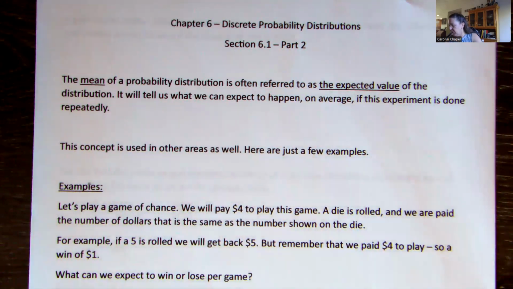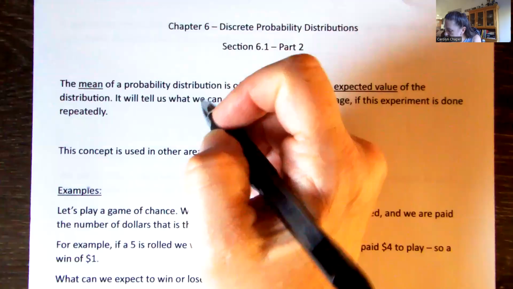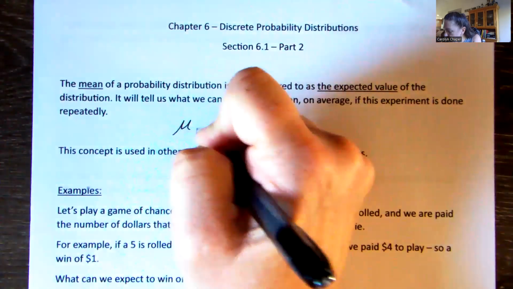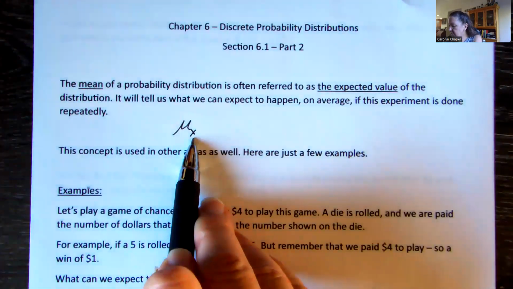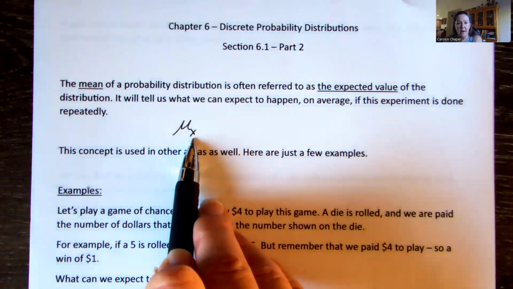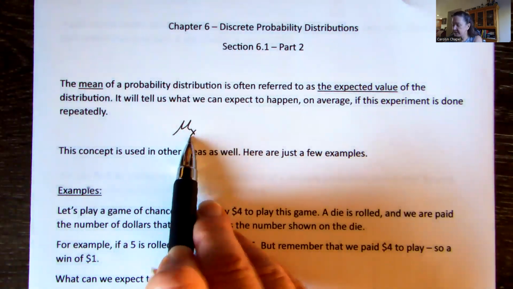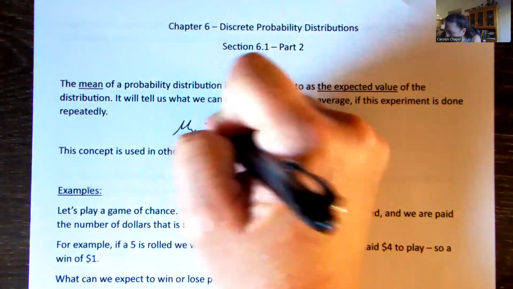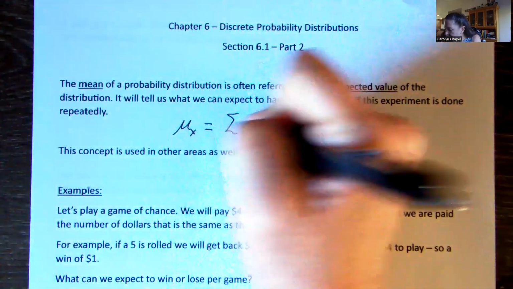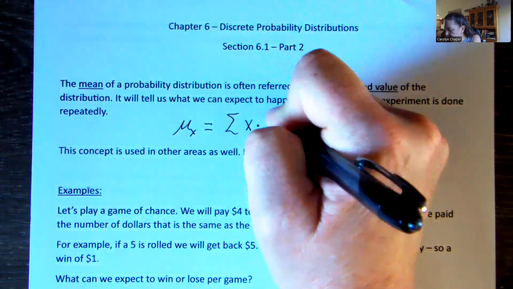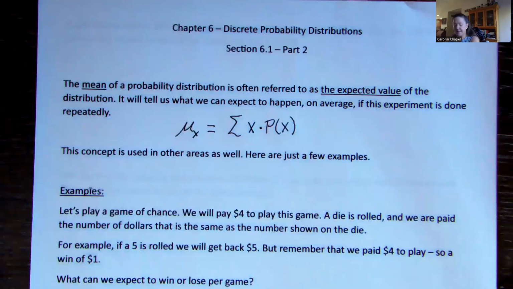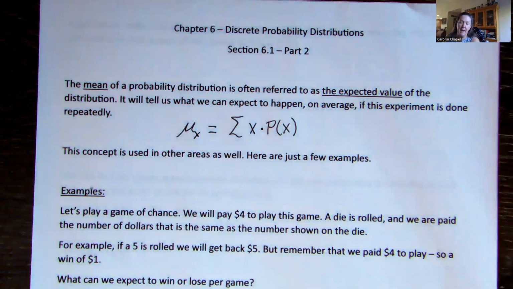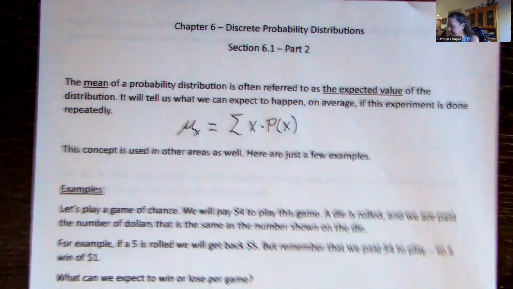And in the last video, we found that this mean, and our symbol for mean is mu, and we like to put an X down here to refer to the fact that this is related to our random variable. So this is just some notation. And it is a weighted mean where we add up our X values times their corresponding probabilities. We did one example in the last video with a basketball player shooting some baskets.